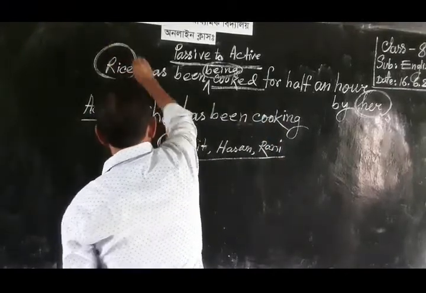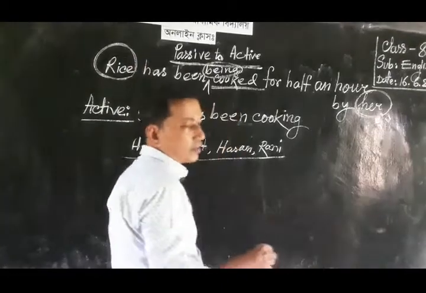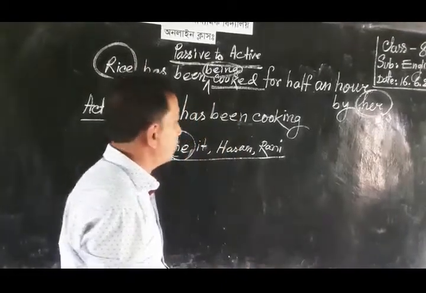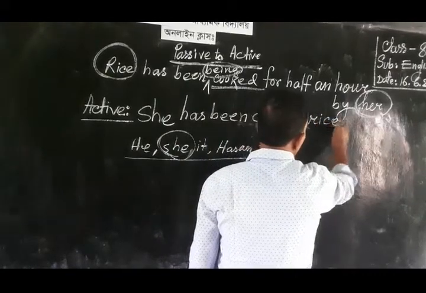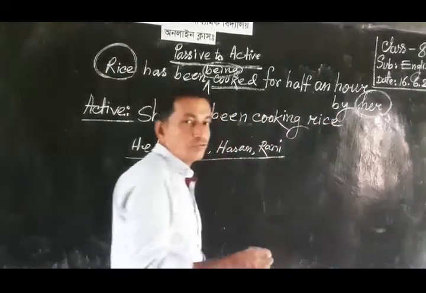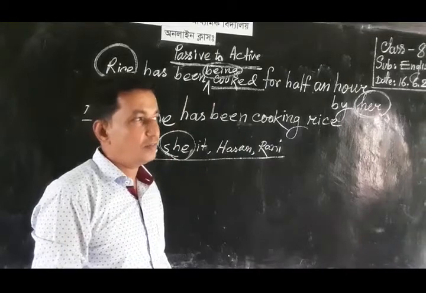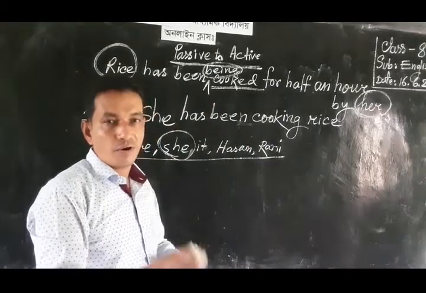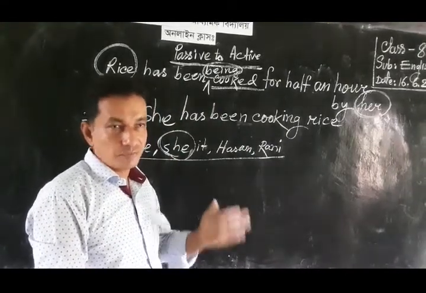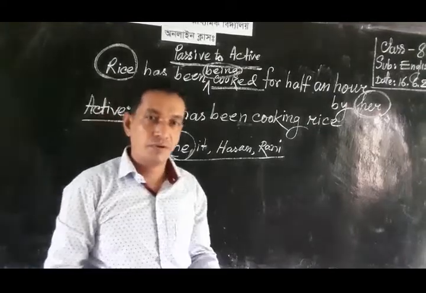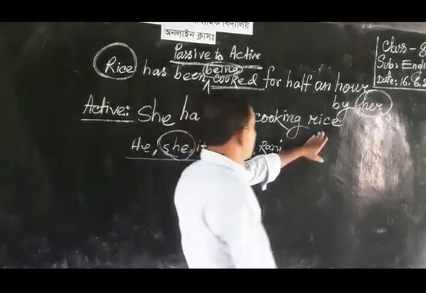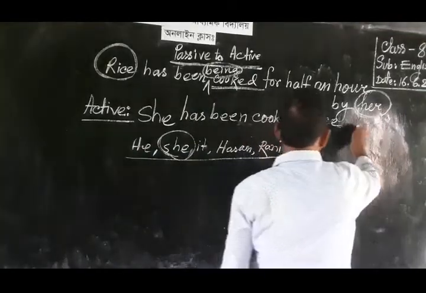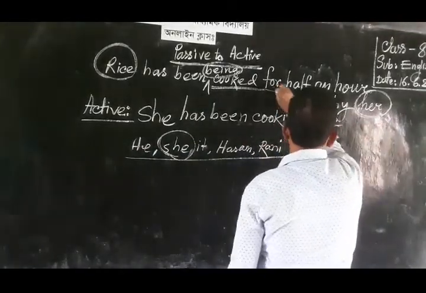The object form is rice. Rice is a noun, so it should not be changed into another form, and its subjective form and objective form are the same. So we write rice and then the extension for half an hour.